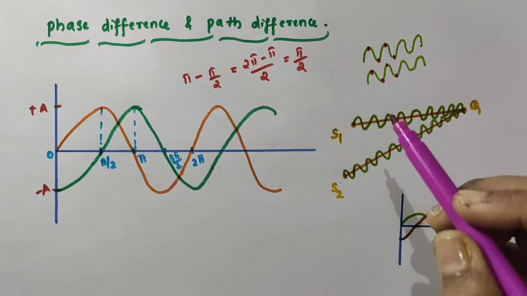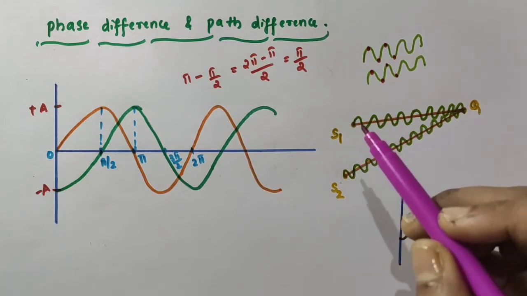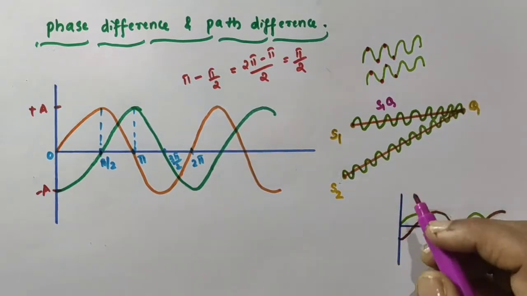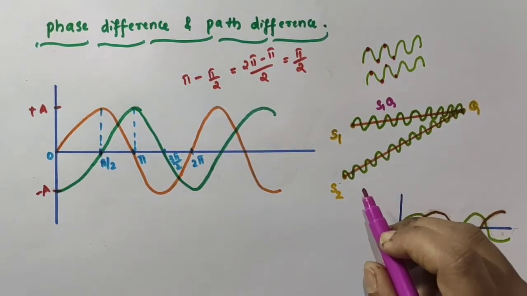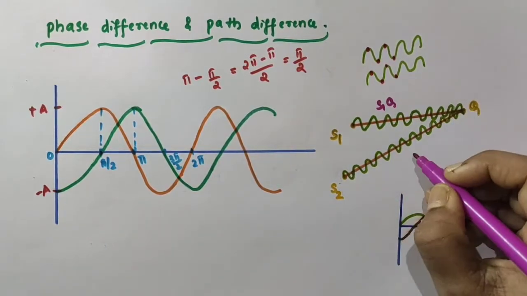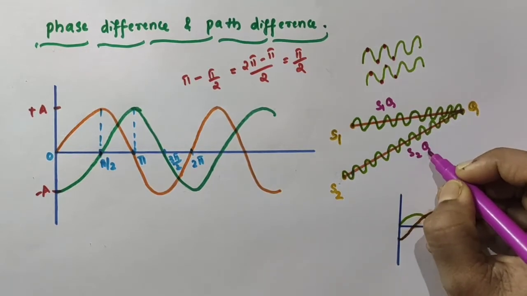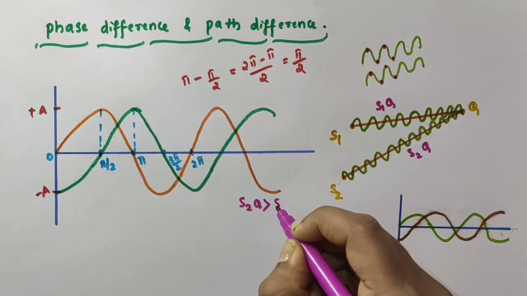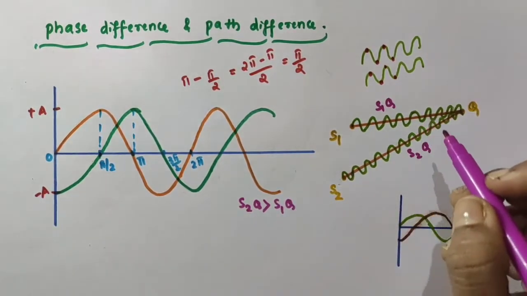The path length for the wave from S1 to Q is S1Q, and the path length for the wave from the source S2 to Q is S2Q. And see here, the path S2Q is greater than S1Q. So there is a path difference.